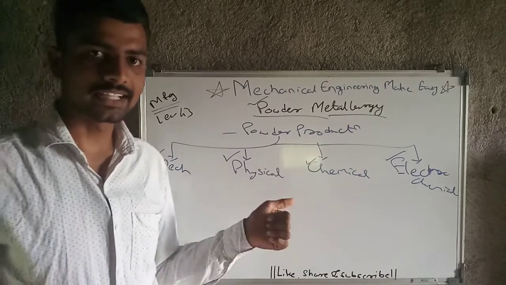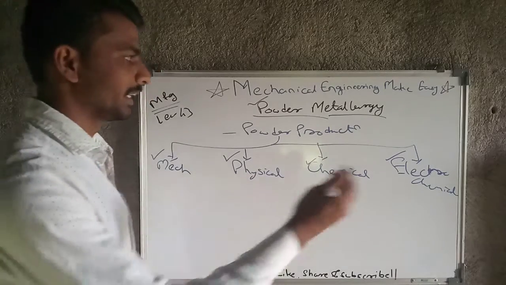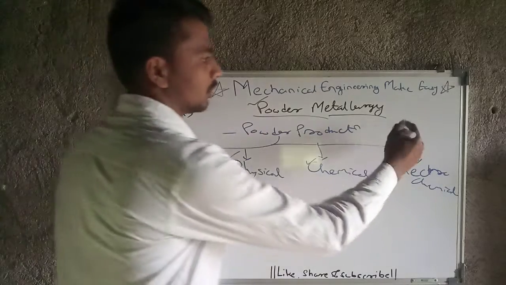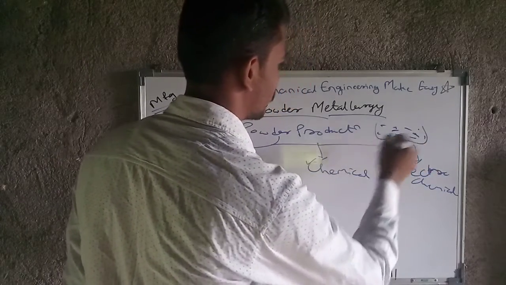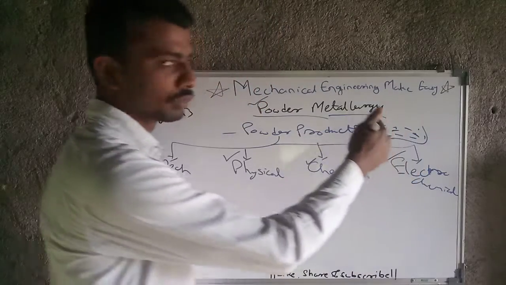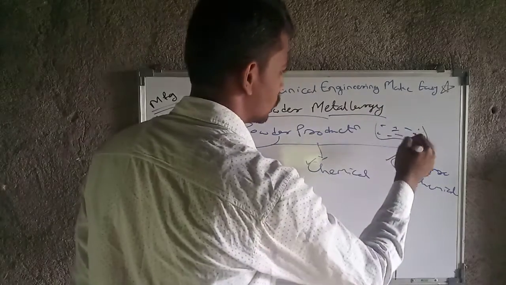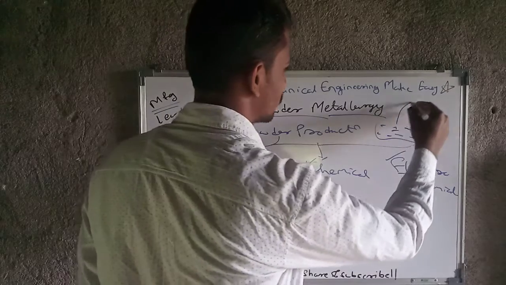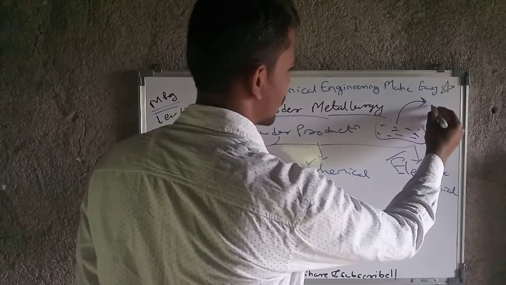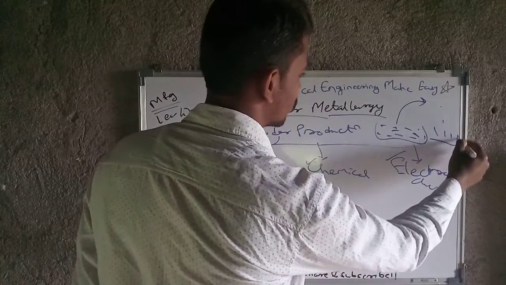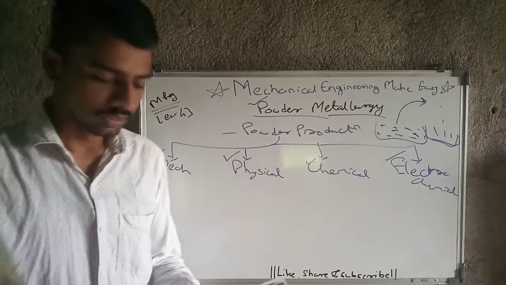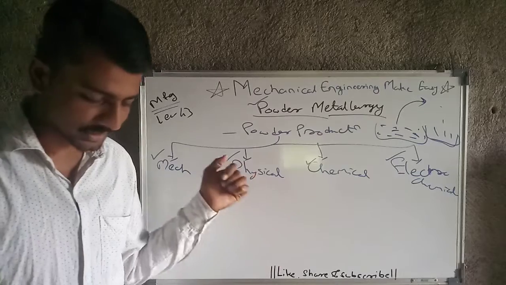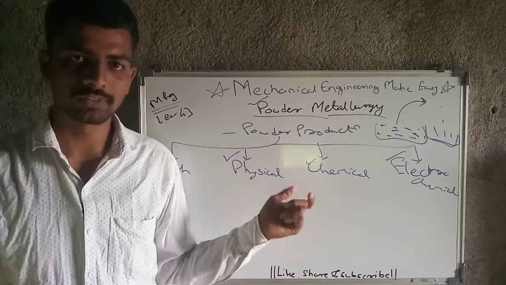Condensation means, here we have prepared a liquid, and that liquid may have some impurities, so we will heat this liquid into vapor form, and after that we will condense it. So ultimately by condensation also we will get the powder. This is one method. Then next is thermal decomposition, which is also a physical method.